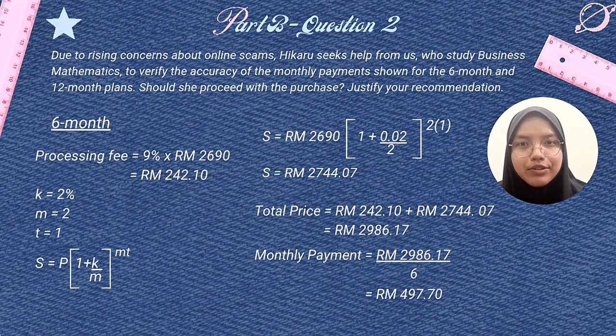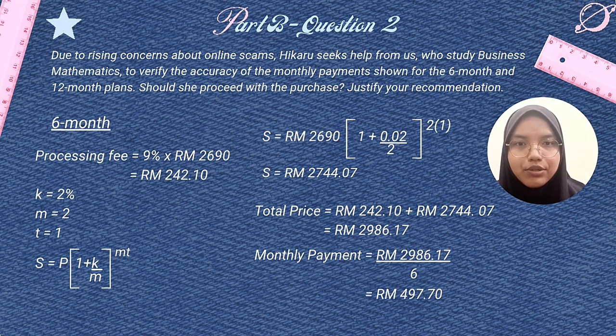Based on the question, the processing fee is based on the price of the item. So processing fee equals 9% multiplied by RM 2690, then we got RM 242.10. So now we want to calculate the future value. We're using the formula S equals V(1 + K over M) powered by M multiplied by T. So we enter the value S equals RM 2690 (1 + 202.02 over 2) powered by 2 multiplied by 1. And then we got the answer S equals RM 2744.07.